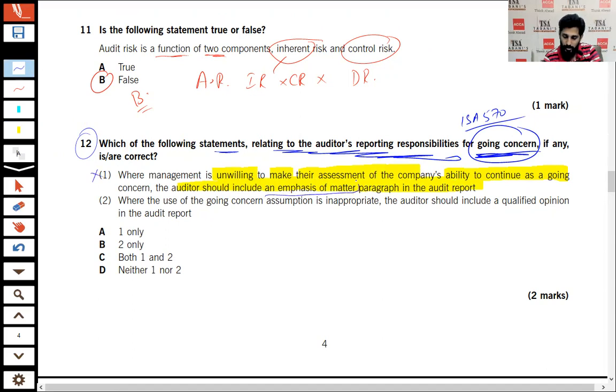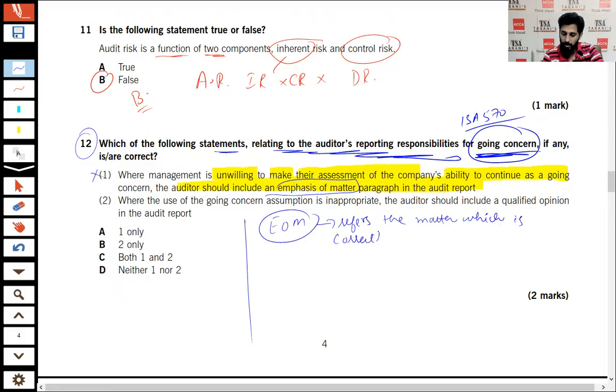No, because EOM basically refers to a matter which is correctly disclosed and significant, but other than going concern.